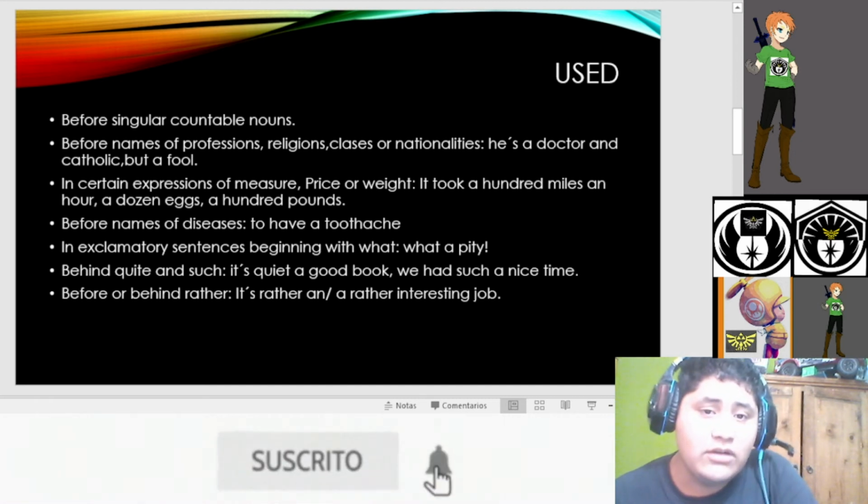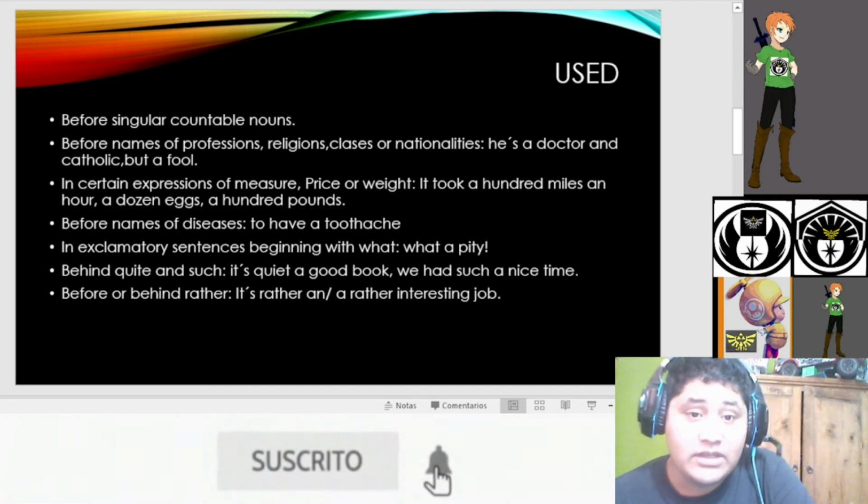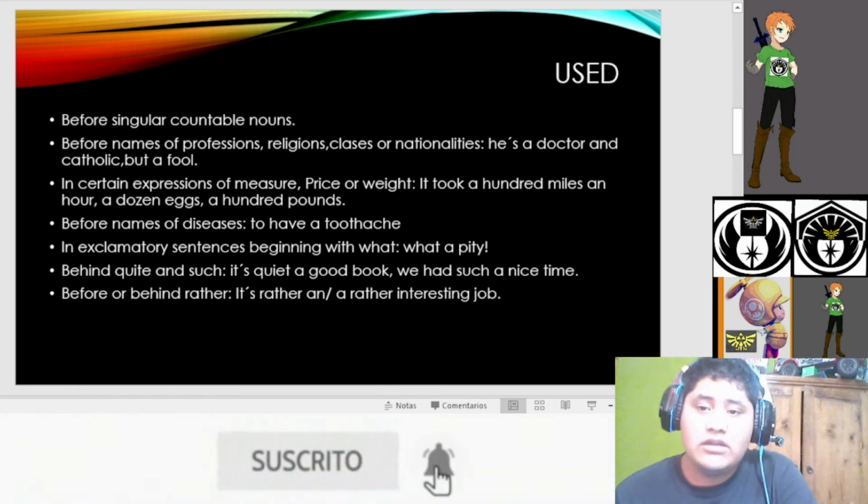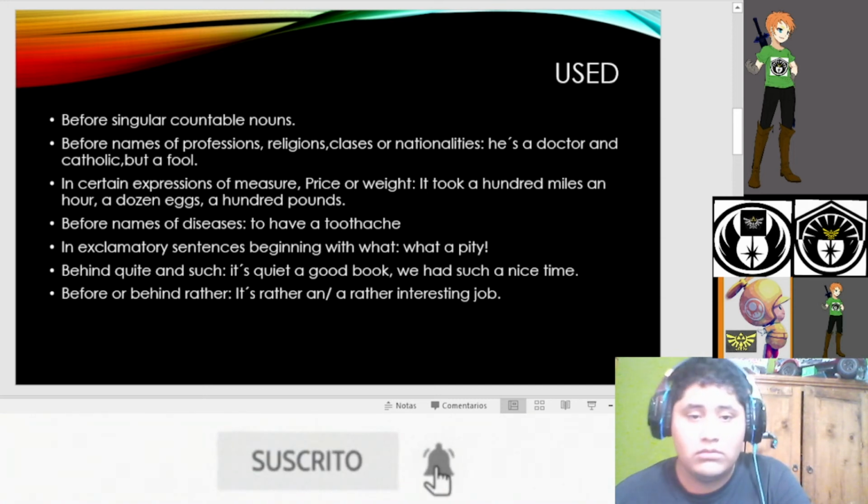It is used before singular countable nouns, before names of professions, religions, classes, or nationalities. He is a doctor and a Catholic, but a fool. In certain expressions of measure, price, or weight: a hundred miles an hour, a dozen eggs, a hundred pounds.